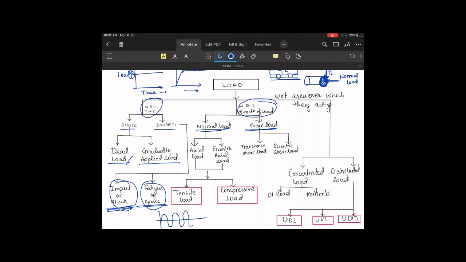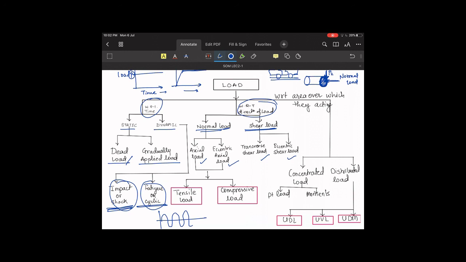If it is following the same axial direction, then it will be called axial load. If the load is parallel to the axial direction and it is not along the longitudinal axis, that time it will be called eccentric axial loading. Similarly, there will be two types in the shear load as well: either a transverse shear load or an eccentric shear load.